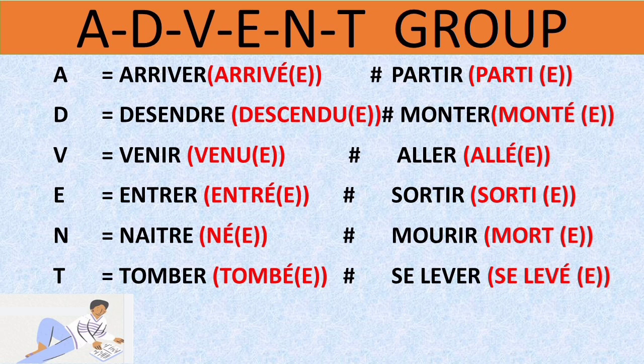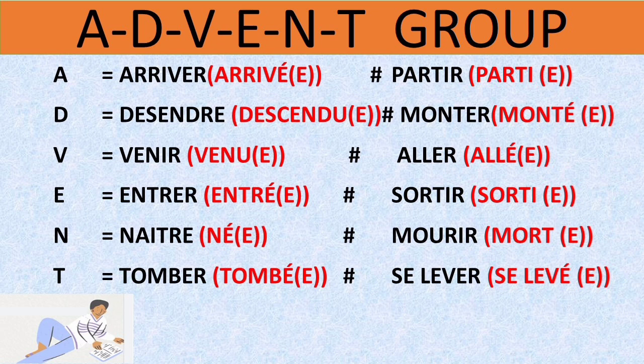E stands for entrer, which means to enter, and the opposite of this verb is sortir, which means exit. N stands for naître, which means to be born, and opposite of to be born is to die. In French we say mourir. T stands for tomber, means to fall, and opposite of this verb is se lever, means to get up.